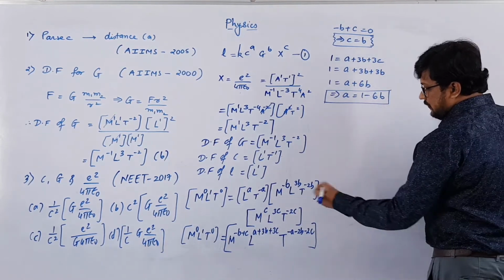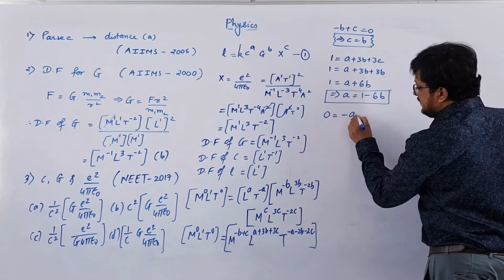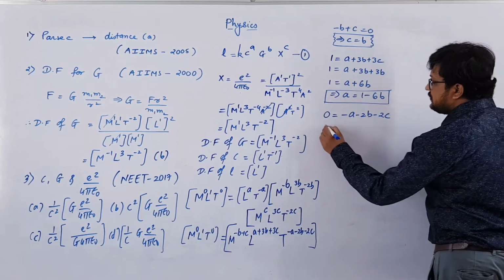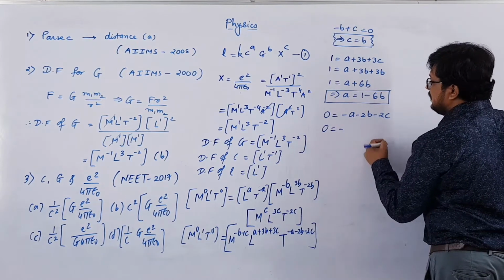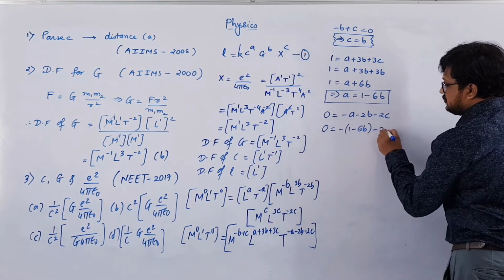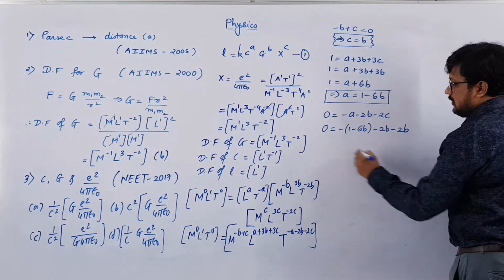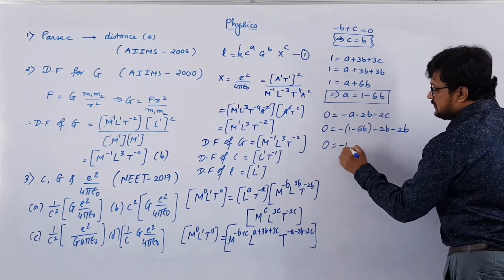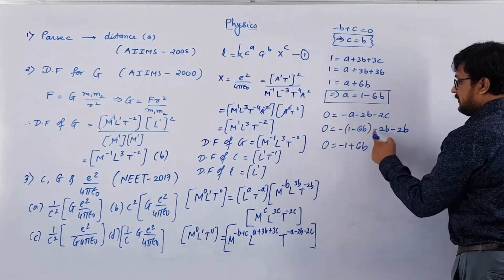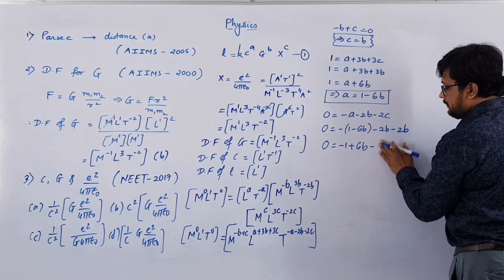Now the third one, for the power of T: 0 is equal to minus a minus 2b minus 2c. So 0 is equal to minus, what is a? 1 minus 6b, minus 2b minus 2, what is c? b. So 0 is equal to minus 1 plus 6b minus 2b minus 2b, which is minus 4b.